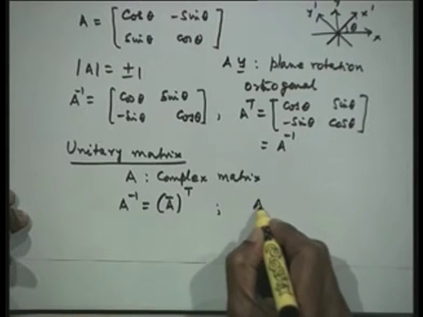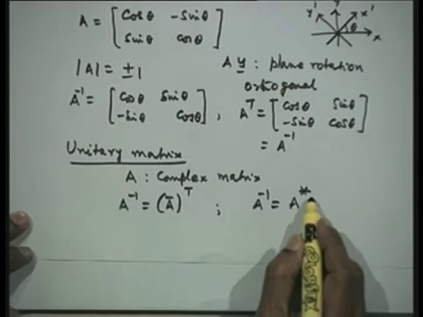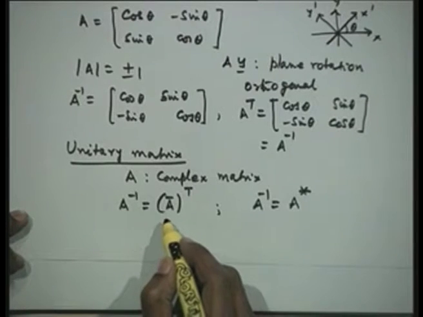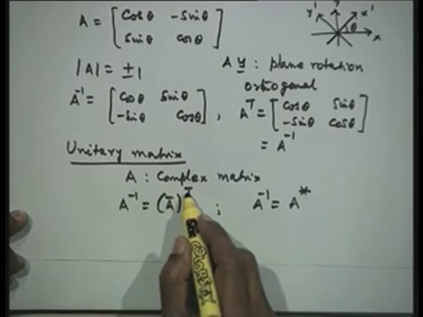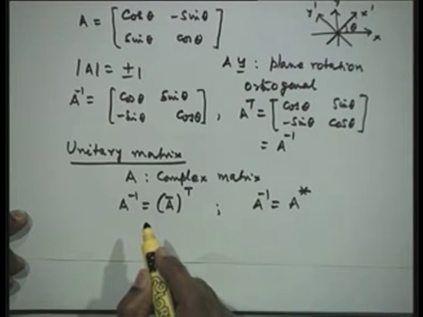That means we can also call this A star, where for A star we have given the definition earlier for the conjugate transpose. Therefore, A inverse is equal to A conjugate transpose, and then we shall say that this is a unitary matrix.